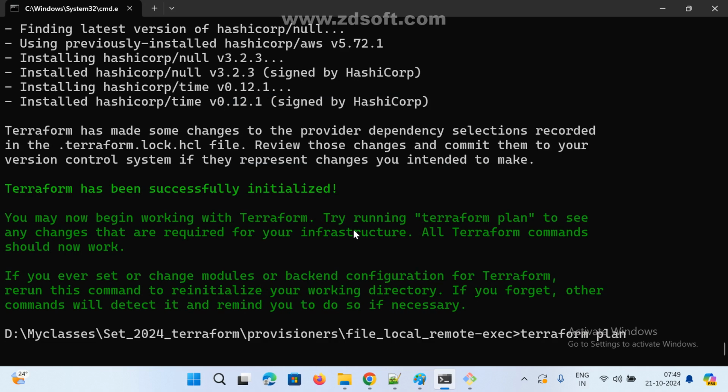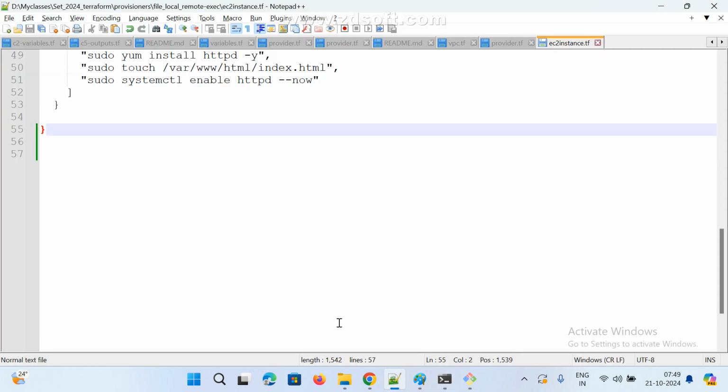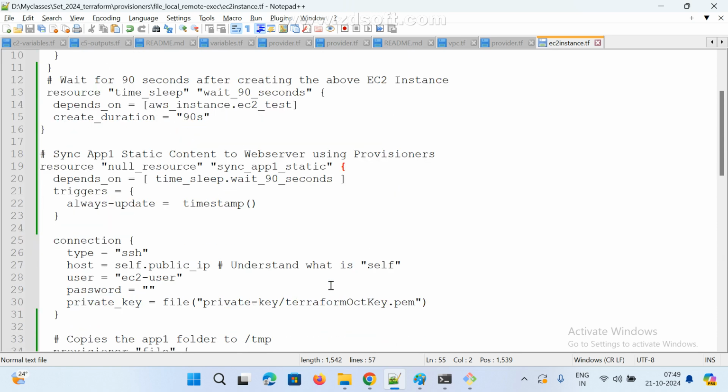Unsupported attribute, self.public_ip address. This argument has no nested block. We need to update this one. Where is self public IP address? Where did I add it?